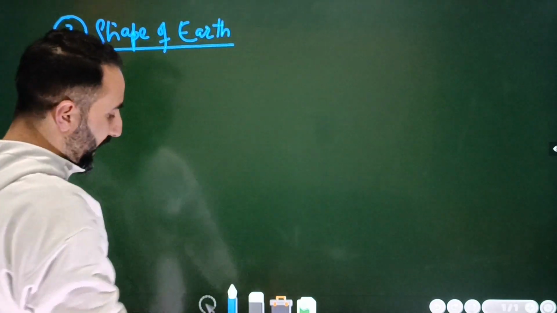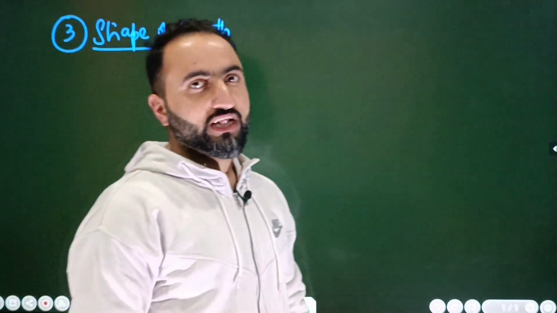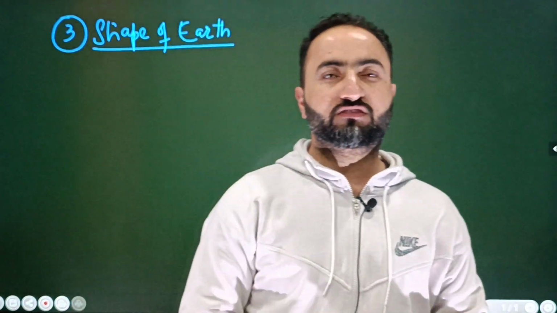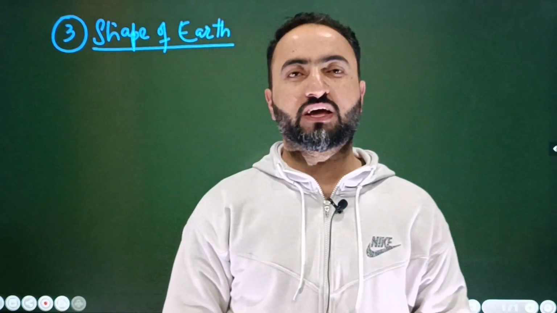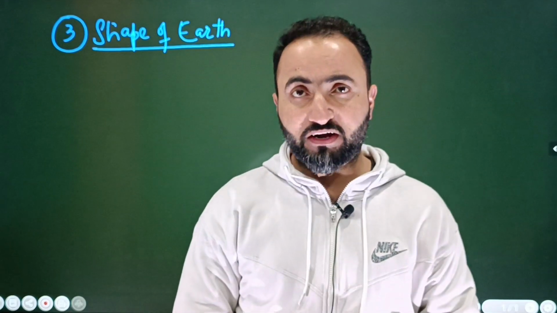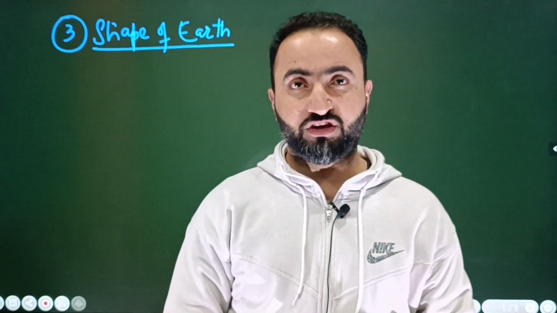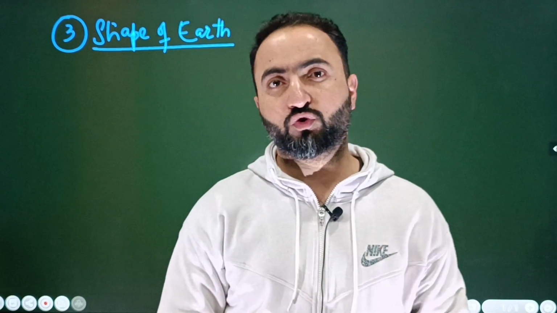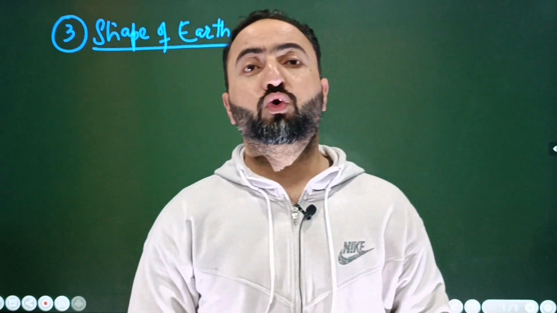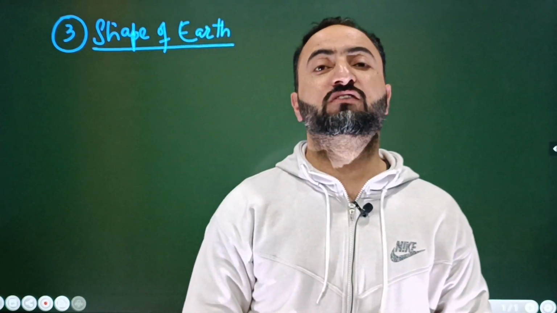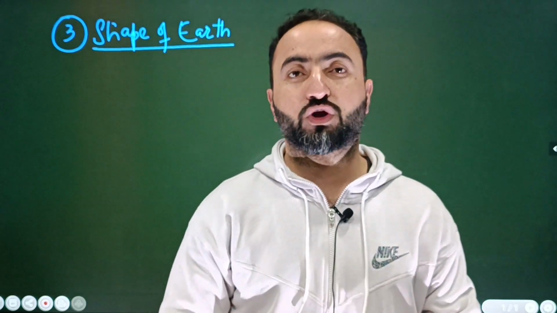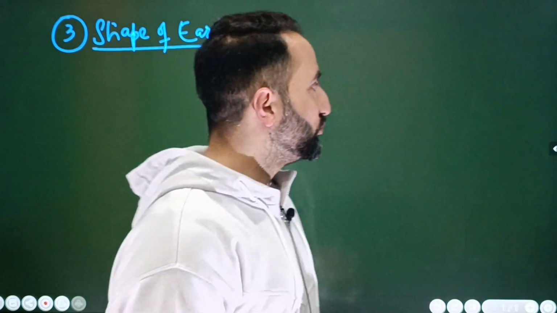Okay, you know that we always assume that this earth is a sphere, isn't it? Earth is a sphere, but in reality the earth is not a perfect sphere. There's a small difference, right, beta? There is a small difference, beta, between the equatorial radius and the polar radius. What is that difference, beta? How much is it? A small difference is there which is equal to 21 kilometers. All right.